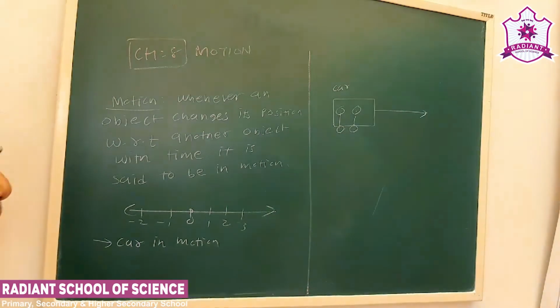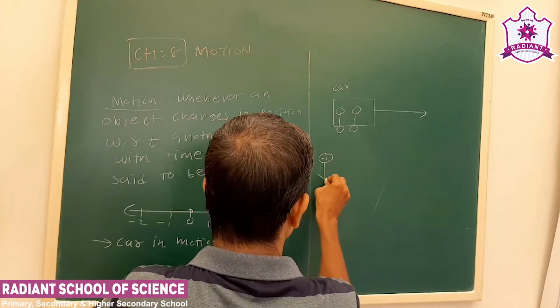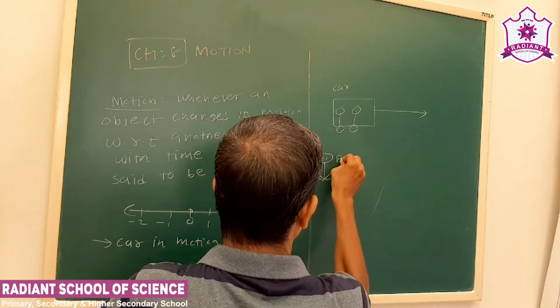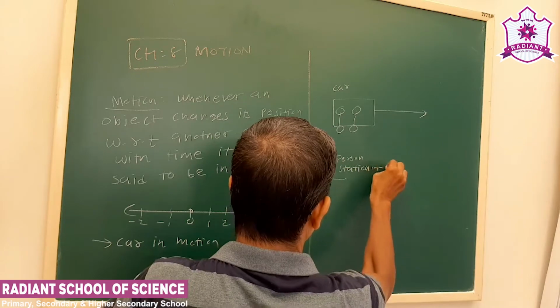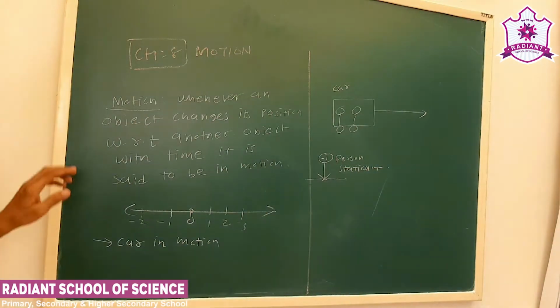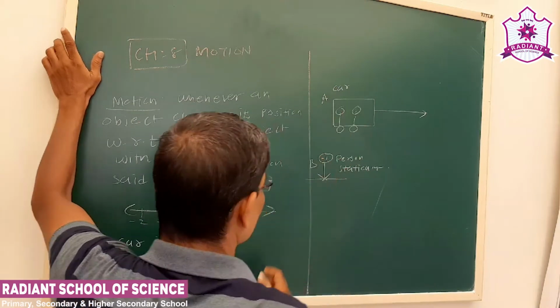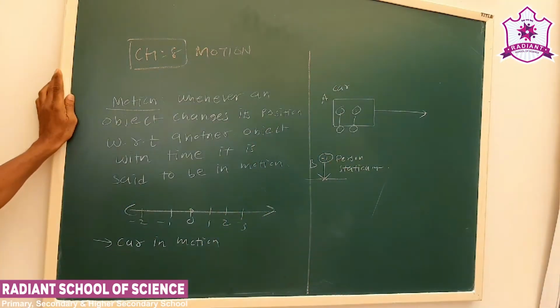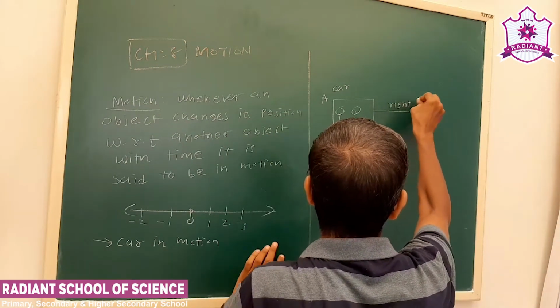See, a car is moving like this. A person outside the car is a stationary object. Now let us say the car is A and the person outside is B. The car, let us say, is moving in this right hand direction.